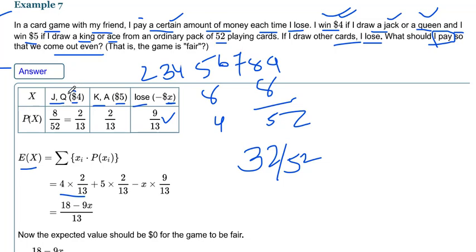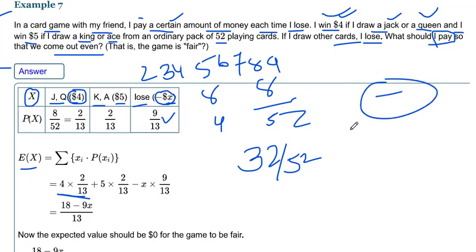Now here, if I get jack or king, how much money will I win? $4, and its probability is 2/13. I have taken the random variable x as winning or losing. If I lose, I have given the minus. Why minus?